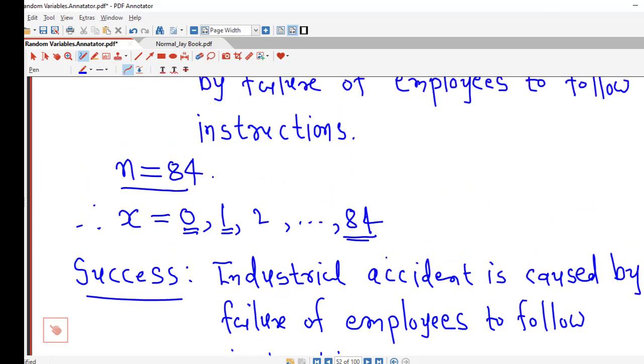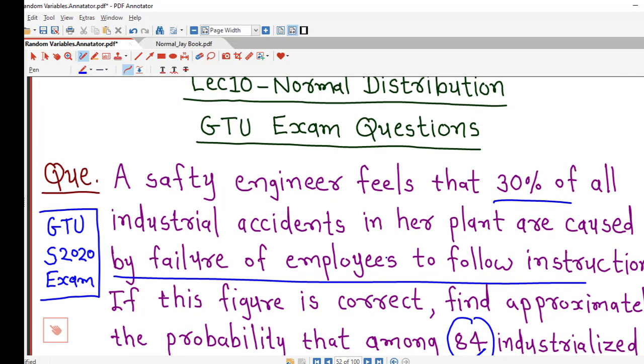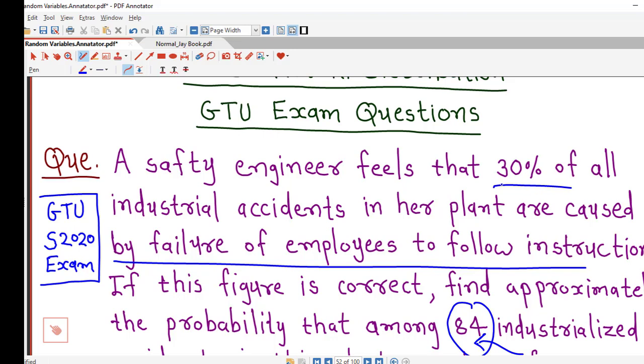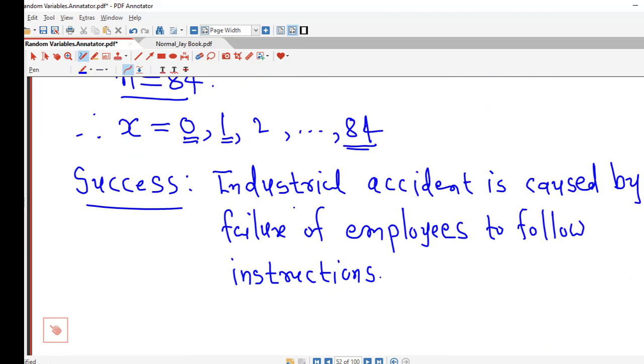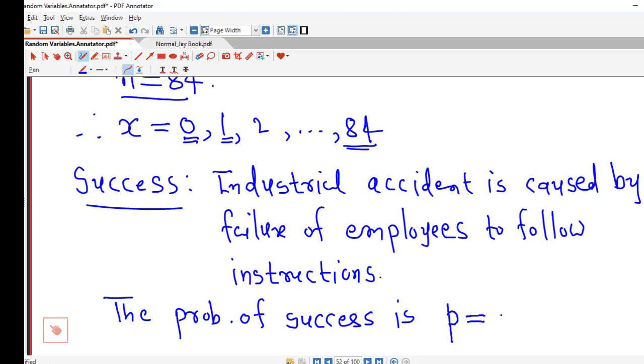We define this event as success, and it is given that 30% of all industrial accidents in her plant are caused by failure of employees to follow instructions. So the probability of success is given to be p equal to 30%, that is 0.3.